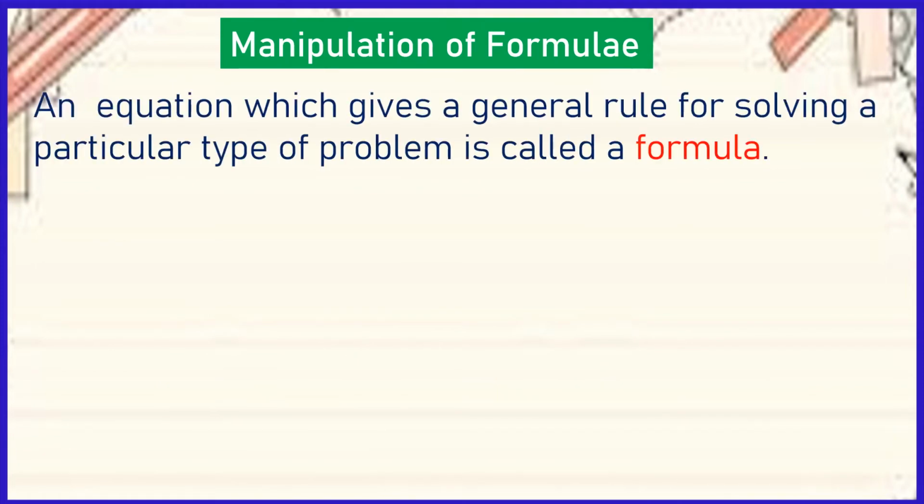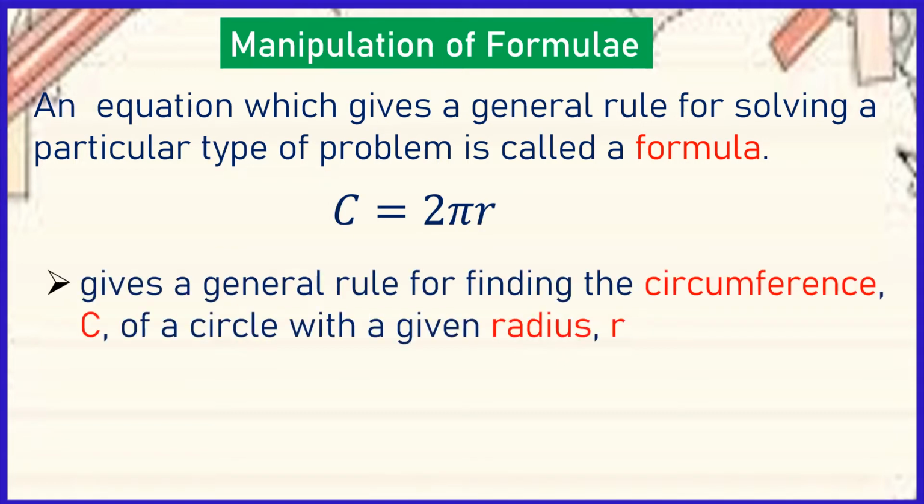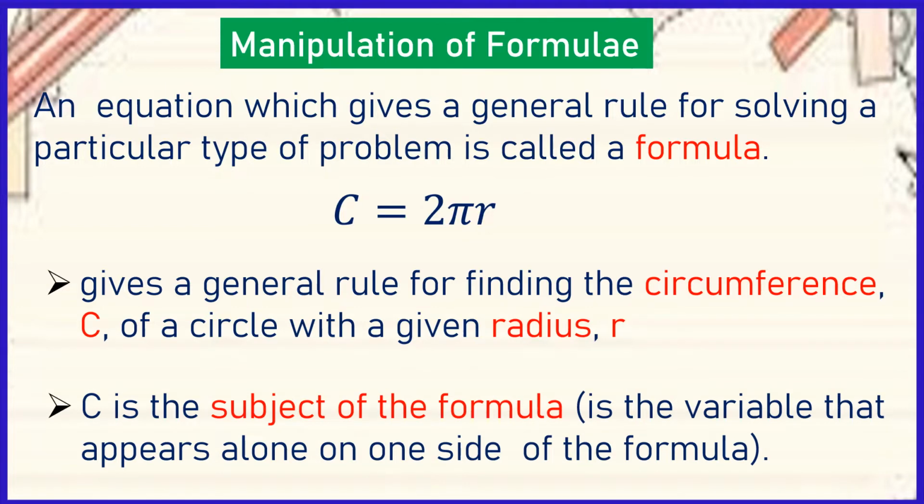Manipulation of formulae. An equation which gives a general rule for solving a particular type of problem is called a formula. C is equal to 2 pi r. It gives a general rule for finding the circumference C of a circle with a given radius r. C is the subject of the formula, and it is the variable that appears alone on one side of the formula. By the way, formulae is the plural term for formula.